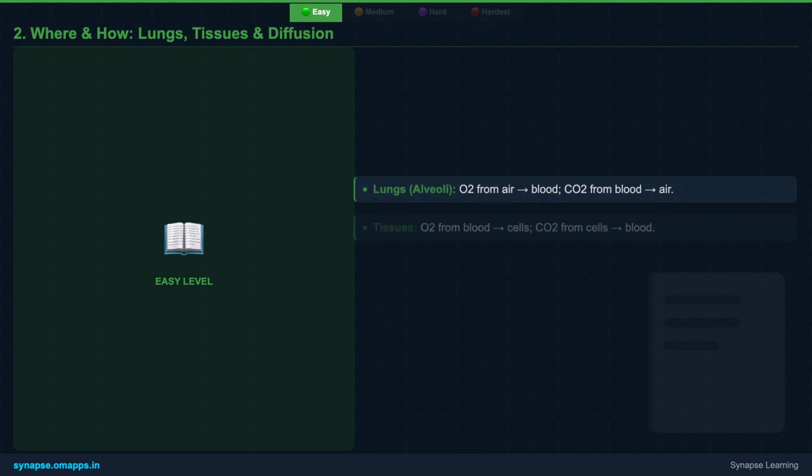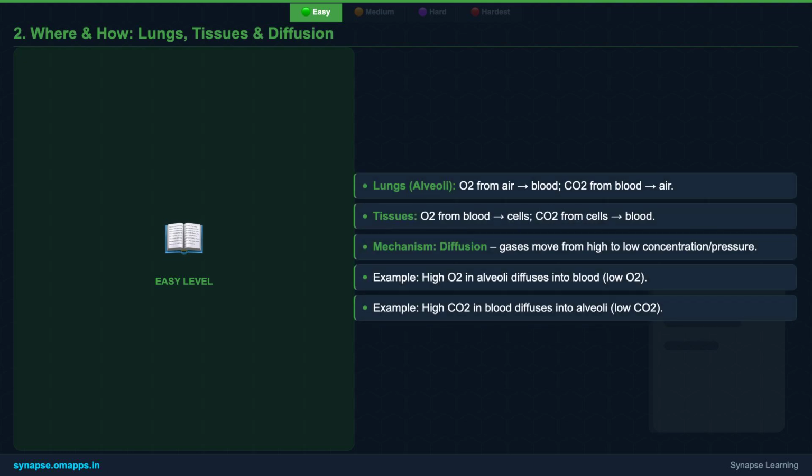Where does this crucial exchange take place? Primarily, it occurs in 2 main locations. First, in your lungs, specifically within tiny air sacs called alveoli. Here, oxygen from the air you breathe moves into your bloodstream, while carbon dioxide from your blood moves into the alveoli to be exhaled. Second, it happens in all the tissues throughout your body.